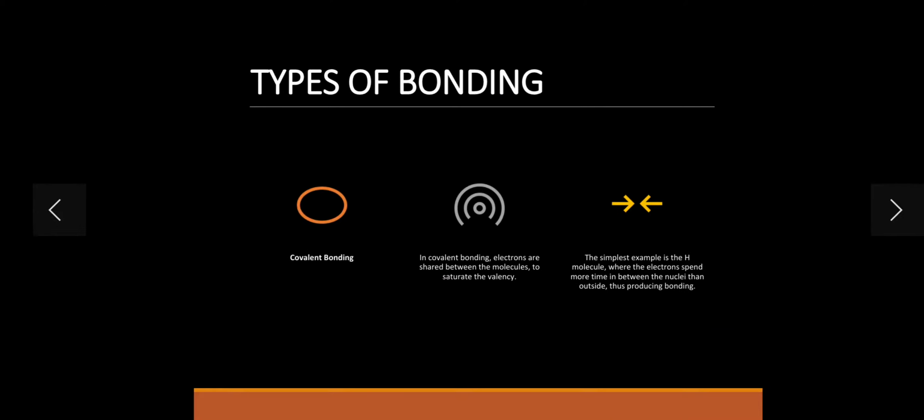So now move on to the covalent bonding. What is covalent bonding? In this bonding, electrons are shared between the molecules to saturate the valency. So what is covalent bonding? Electrons are shared between the molecules to saturate the valency.